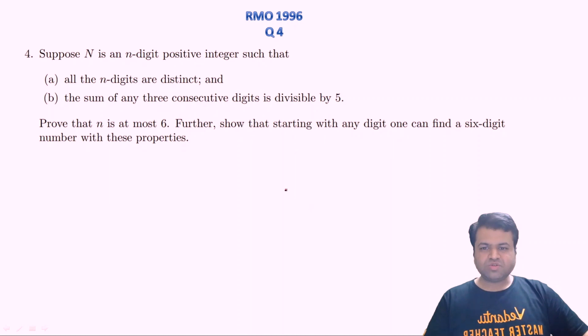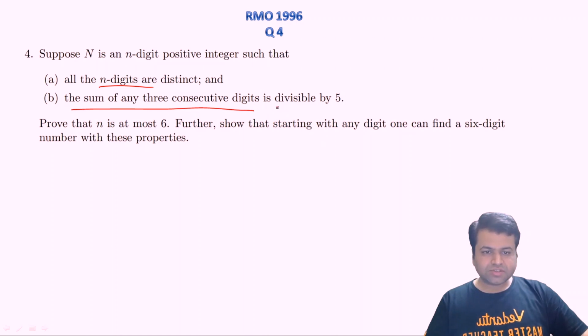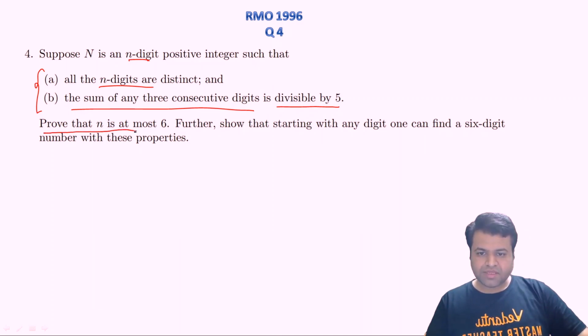Okay, so the question says that suppose n is an n digit positive integer such that all of the digits are distinct, right? All the n digits are distinct, and the sum of any three consecutive digits should be divisible by 5, right? So these are the two constraints: all the digits should be distinct in an n digit natural number, and the sum of any three consecutive digits should be divisible by 5. So we need to prove something. We need to prove that this natural number n can have a maximum of 6 digits, right?